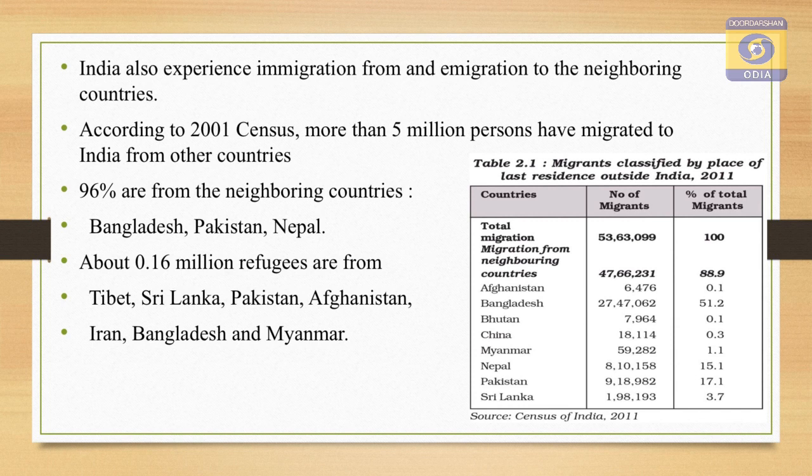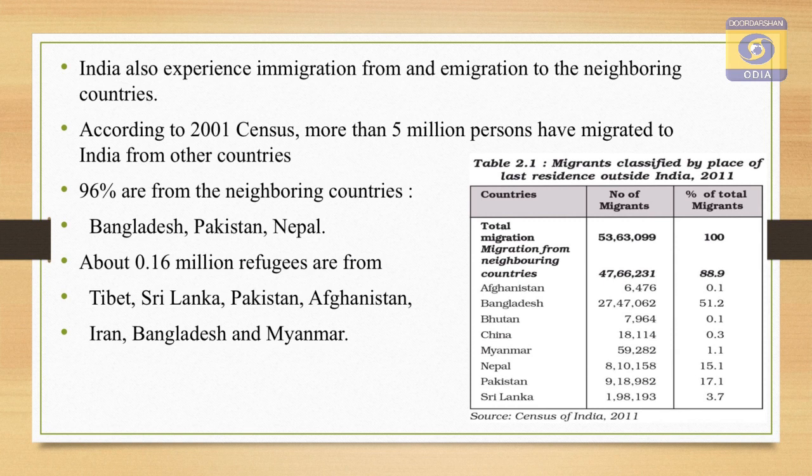Now, if we look at the history, in 1958 Tibet was occupied by China. It was occupied unauthorizedly by China, and because of the Chinese suppression, a large number of Tibetan people migrated to India, and they are right now residing in India as refugees in Arunachal Pradesh and the Leh and Ladakh area.